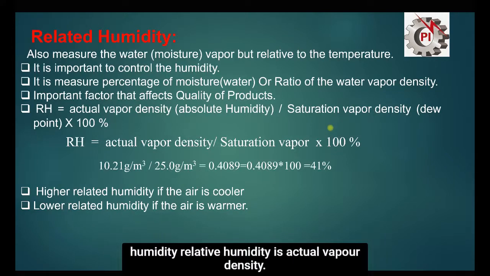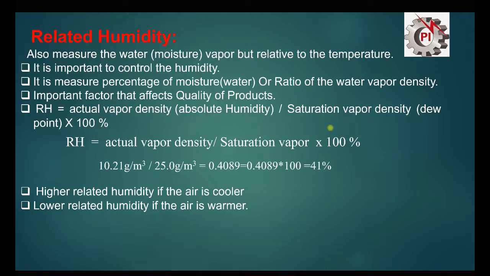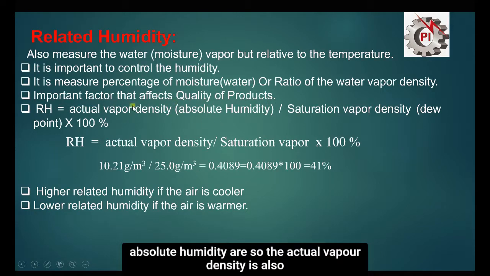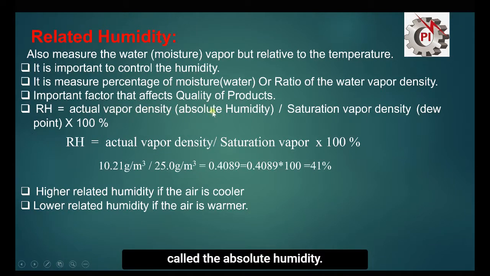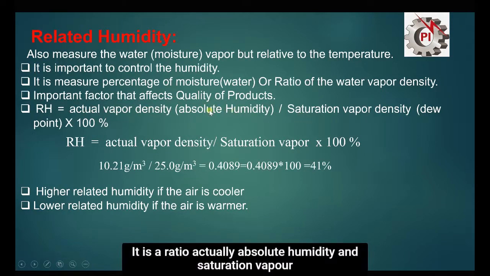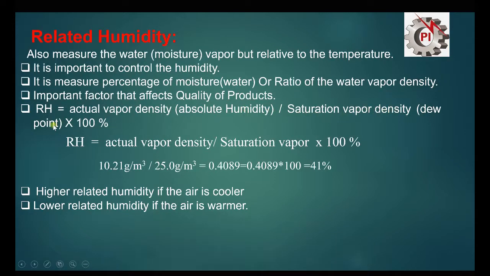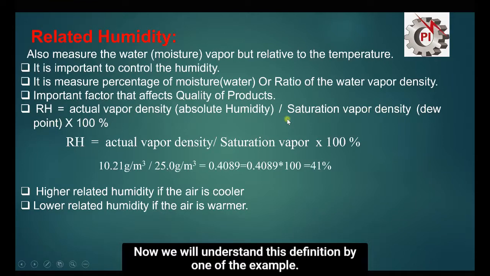Relative humidity is the actual vapor density. The actual vapor density is also called the absolute humidity. It is actually a ratio of absolute humidity and saturation vapor density, the dew point. Now we will understand this definition by an example.